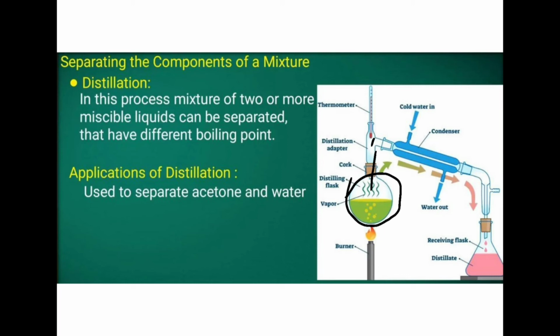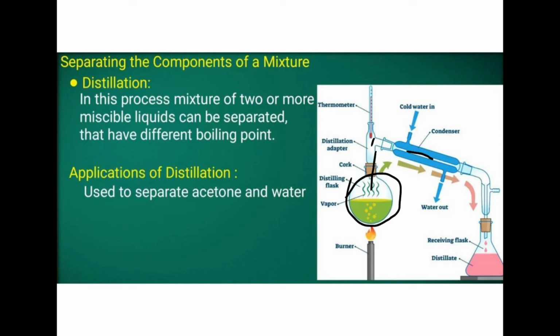It comes through this distill adapter and moves to this tube. Here it is the condenser, which means the temperature is low, and this gas is converted to liquid, and here it is separated.